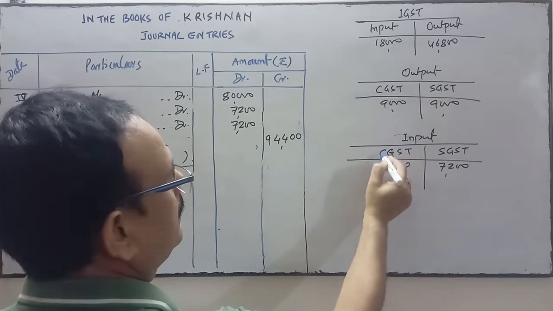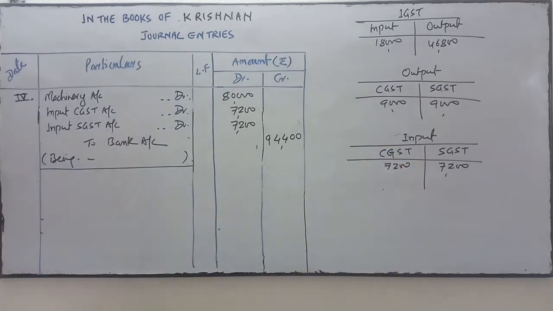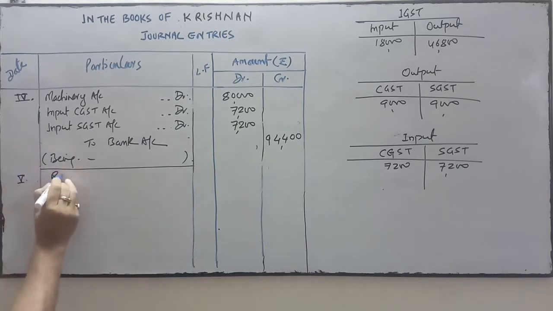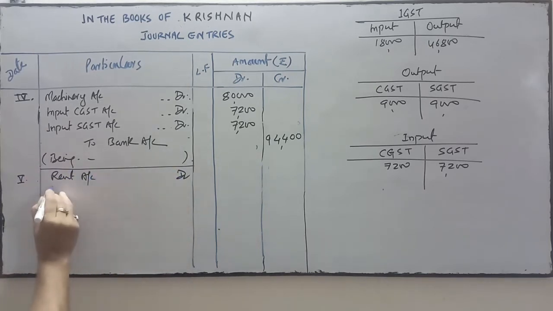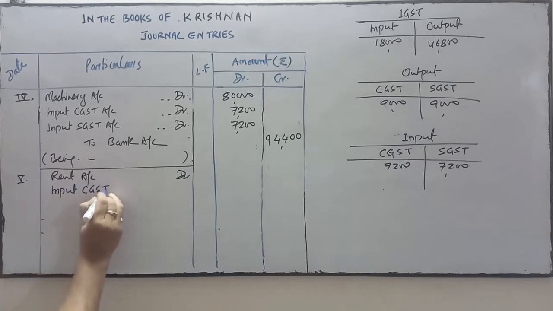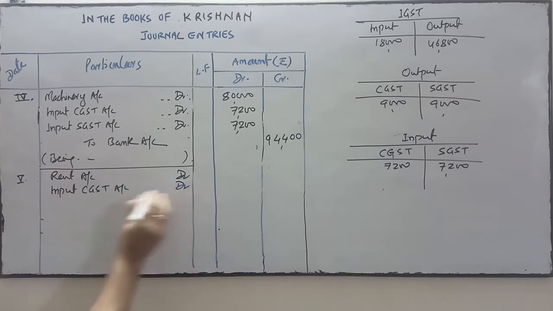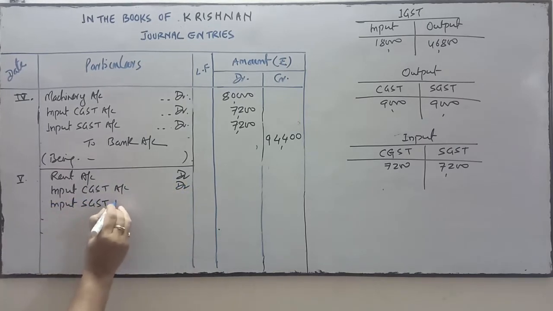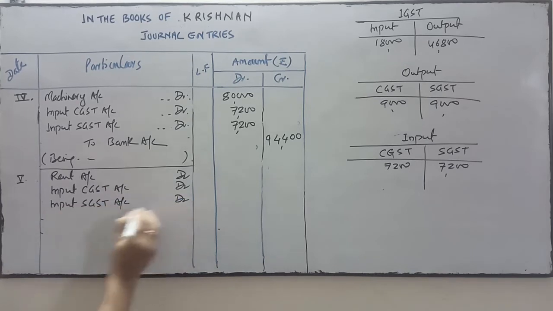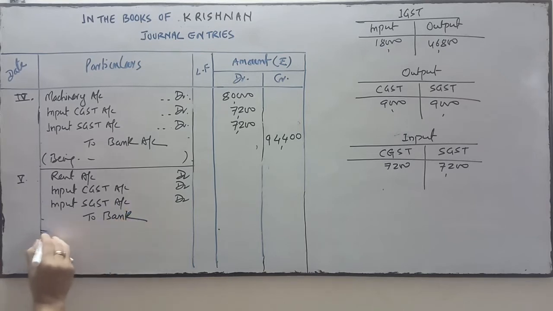Okay. Now, next is rent paid, paid rent by check. Transaction number 5, rent account debit. Input CGST account debit, input SGST account debit, and payment is done by check, so bank account will be credited.